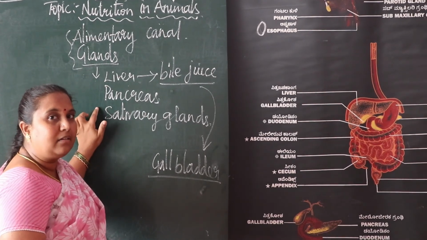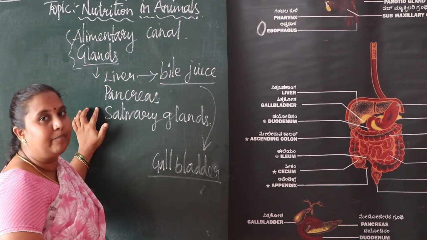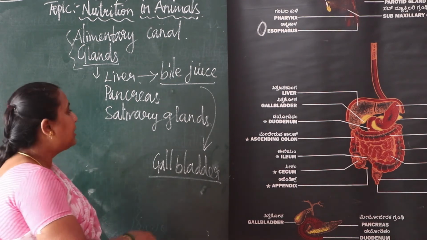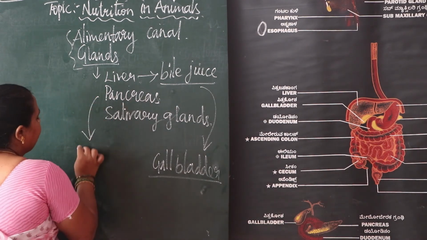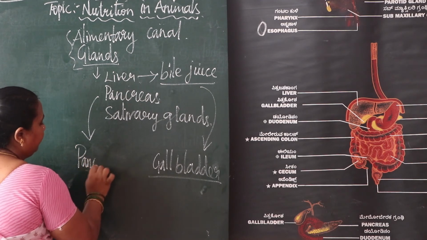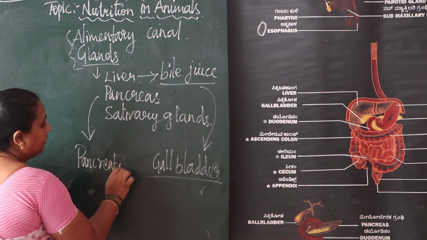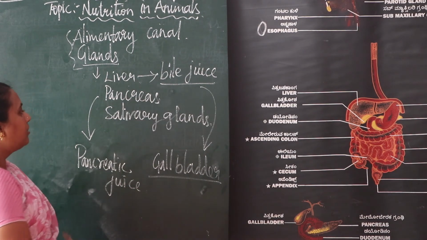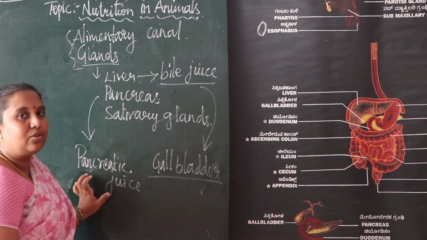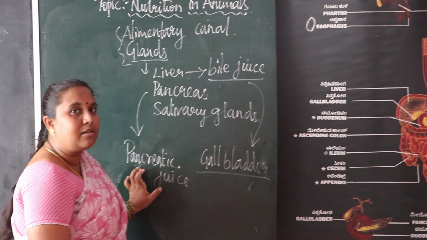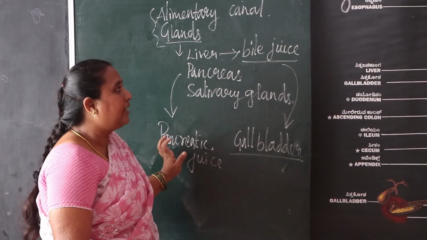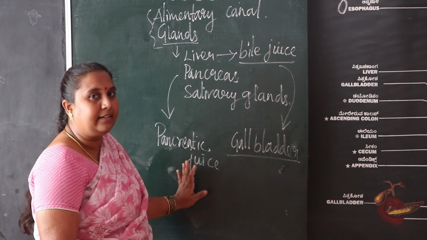In the pancreas also there is a digestive juice present, which we call pancreatic juice. This juice is also used in the digestion of the food which we are eating.